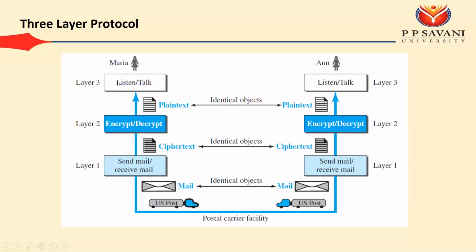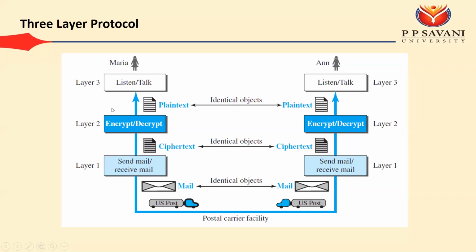The functionalities at layer 3 are not dependent on layer 2. Whatever functionalities are at layer 2 are not dependent on layer 1. So layers are dependent only in the case of sending and receiving; in the case of design, they are independent of each other. On layer 3, we can either listen or talk. On layer 2, we can either encrypt or decrypt. On layer 1, we can either send mail or receive mail.